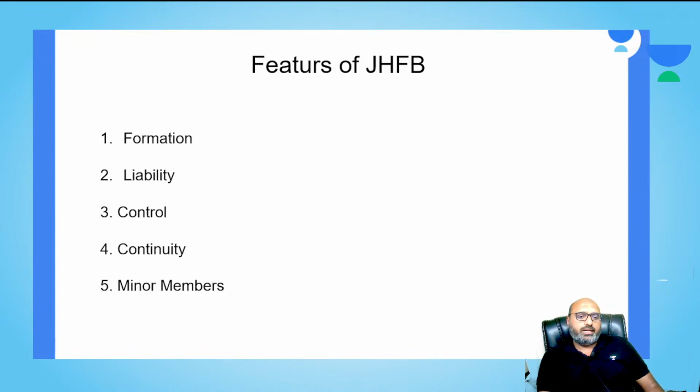Coming to the next feature, continuity. Next feature of this kind of business, to understand how the business is continued. Here the business continues even after the death of the Karta.